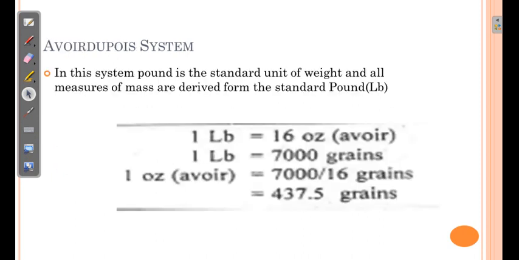Now the avoirdupois system. Over here the pound is the standard unit of weight, and all measures of mass are derived from the standard pound. So 1 pound is considered equivalent to 16 ounce, that is avoirdupois ounce. Then 1 pound is equivalent to 7000 grains, and 1 ounce avoirdupois is equivalent to 7000 divided by 16, that is 437.5 grains. So over here pound is the basic unit.